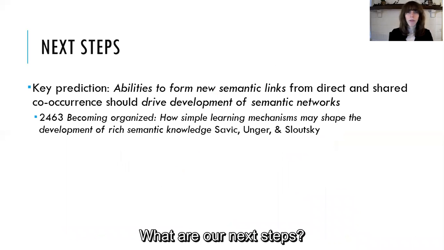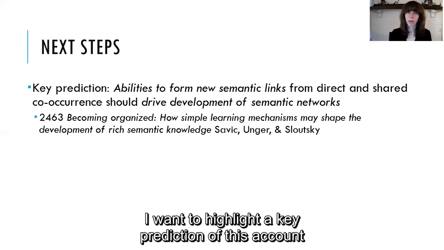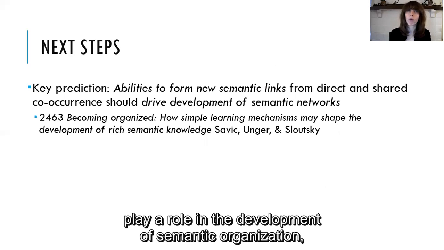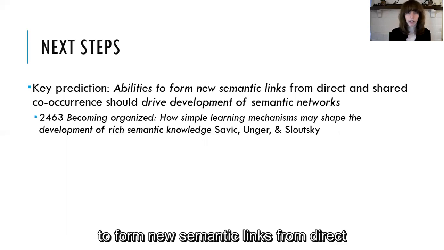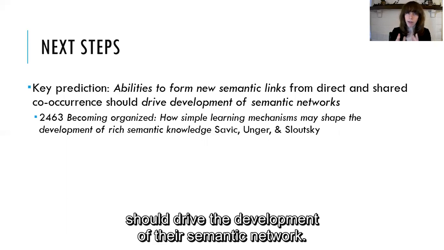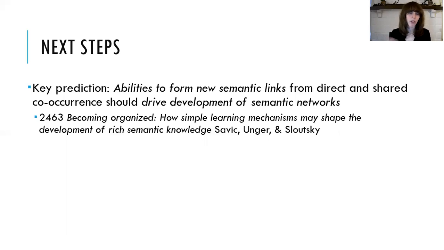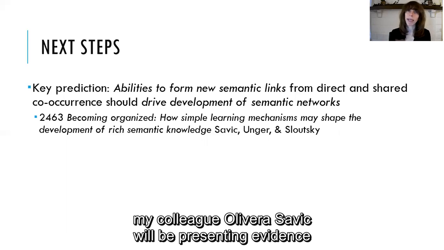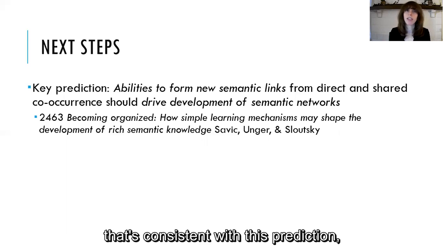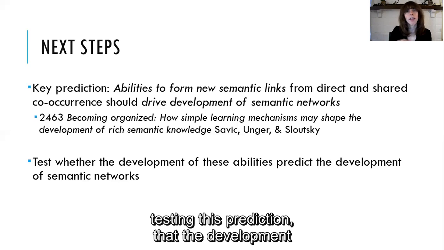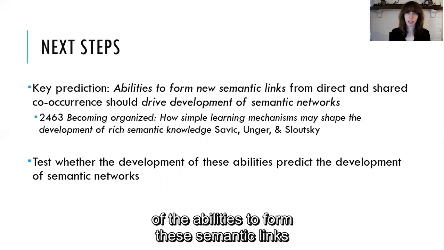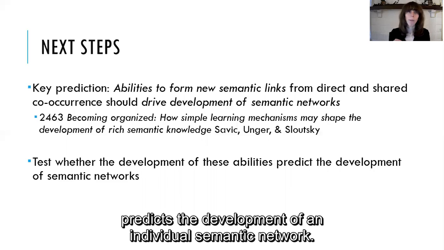So what are our next steps? I want to highlight a key prediction of this account, that statistical regularities of word use play a role in the development of semantic organization. And that prediction is that an individual's ability to form new semantic links from direct and shared co-occurrence regularities should drive the development of their semantic network. And in the talk actually just following mine, my colleague Olivera Savic will be presenting evidence that's consistent with this prediction. But in the future, we're going to be directly testing this prediction, that the development of the abilities to form these semantic links from co-occurrence regularities predicts the development of an individual's semantic network.